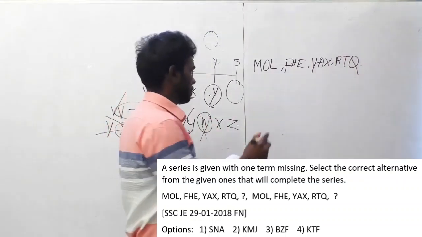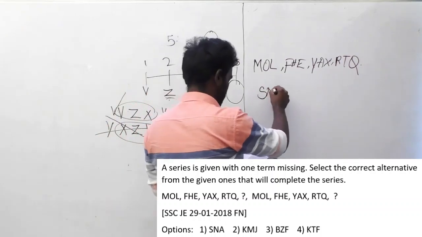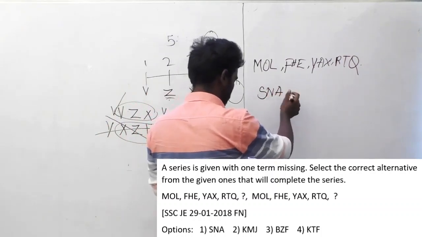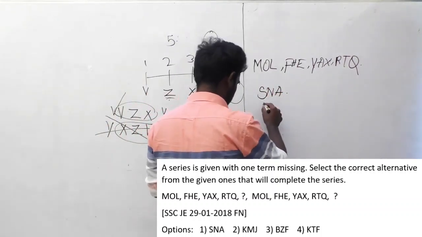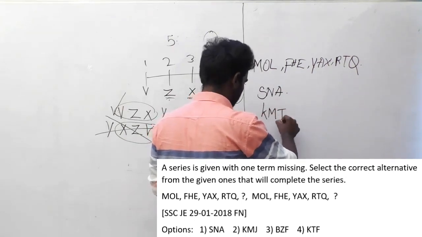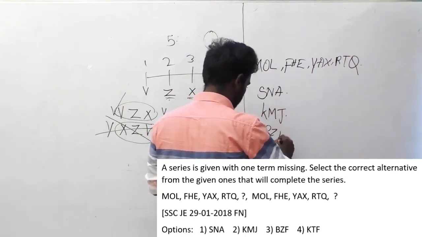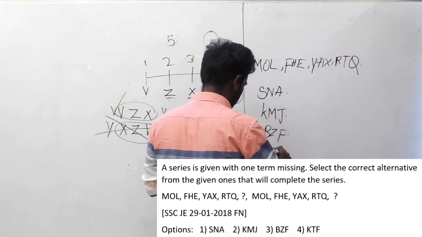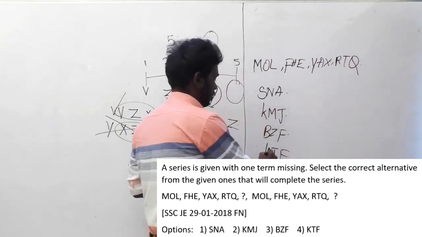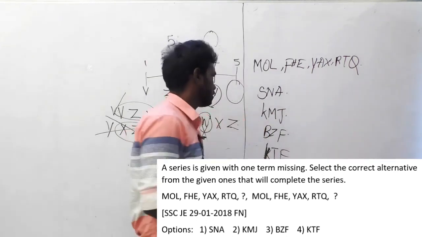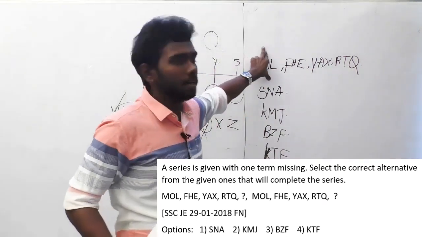And the options are SNA, KMJ, BZF, KTF. And I have already mentioned it in previous questions also, guys, but I am again saying it.